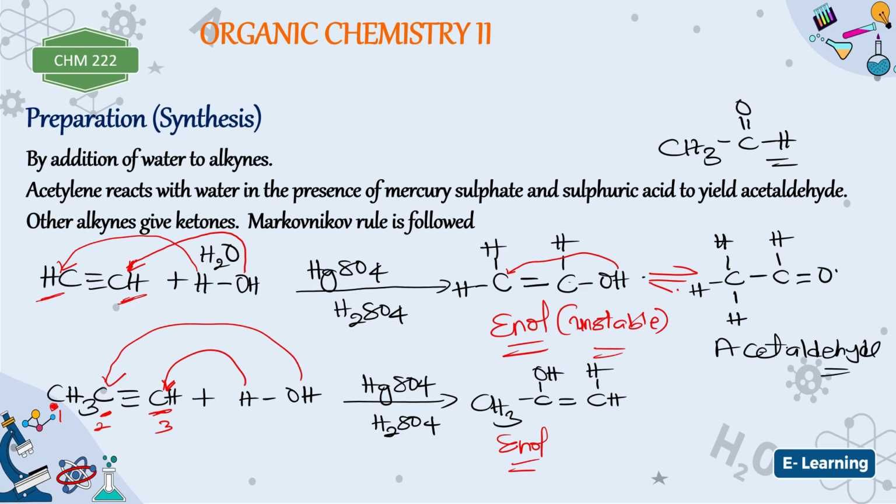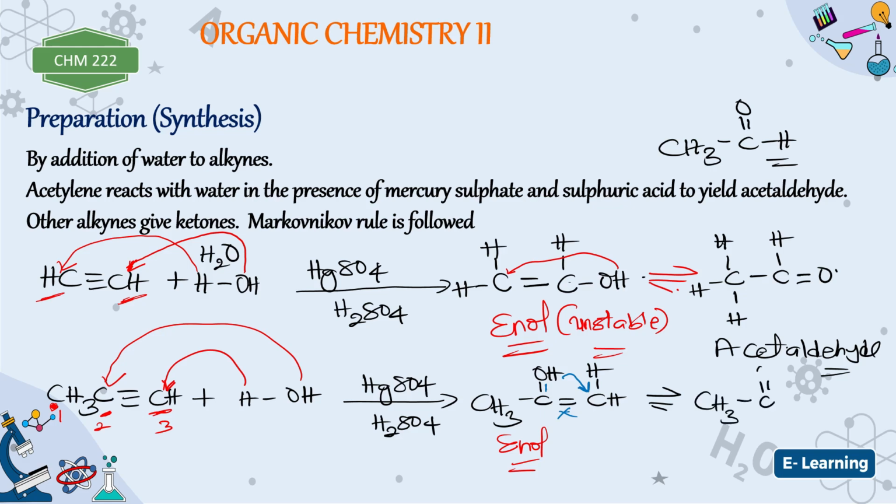This hydrogen that is here will come to this position, and if that hydrogen comes here, a double bond will be formed here, and then this double bond will break, so that at the end of the day, this is now what we are going to have. Keto enol tautomerism. You see, it's an interconversion in the sense that this enol can change to ketone, and this one can also change to what? An enol.